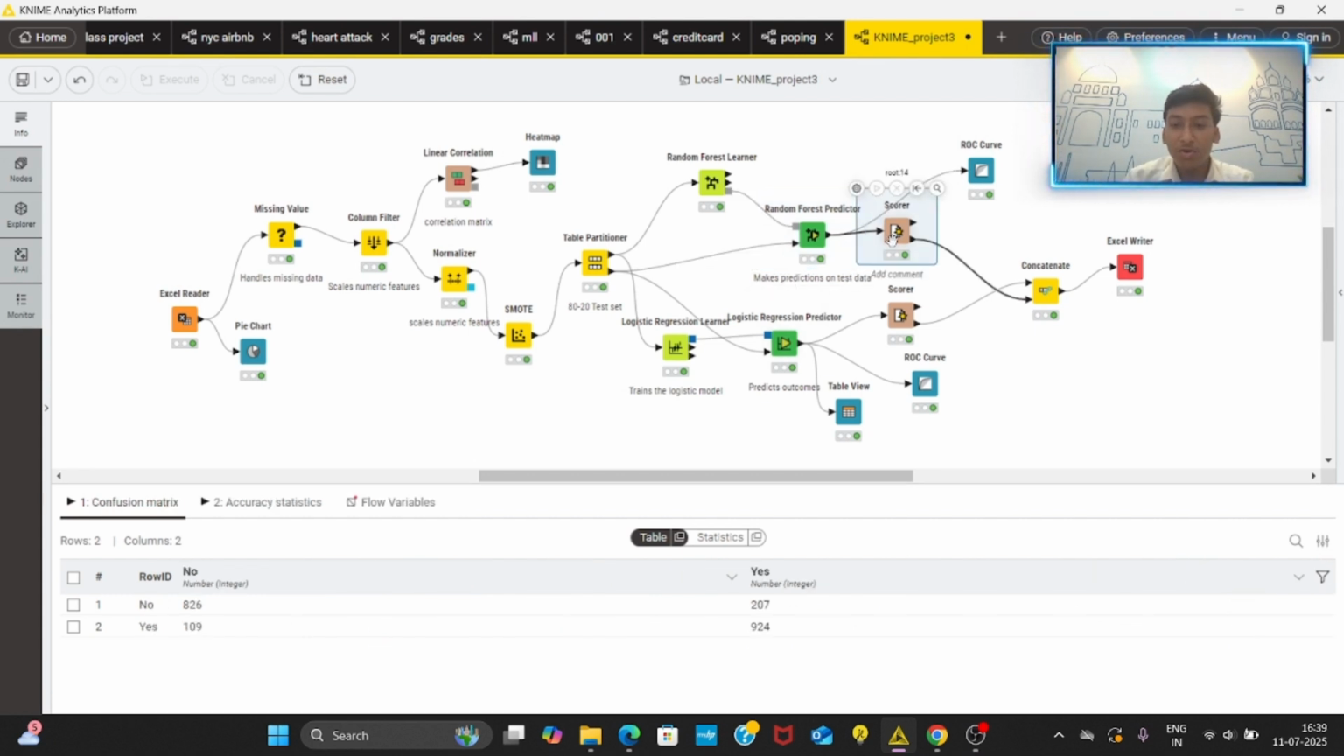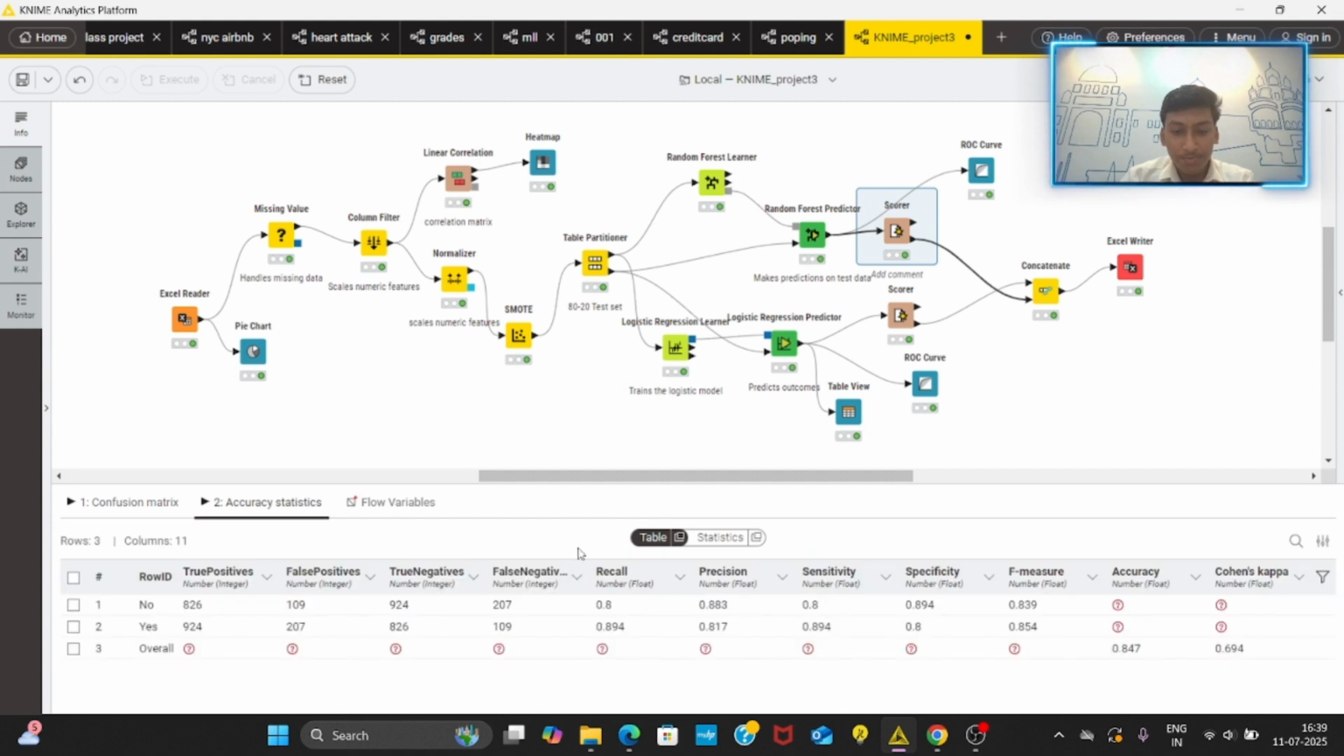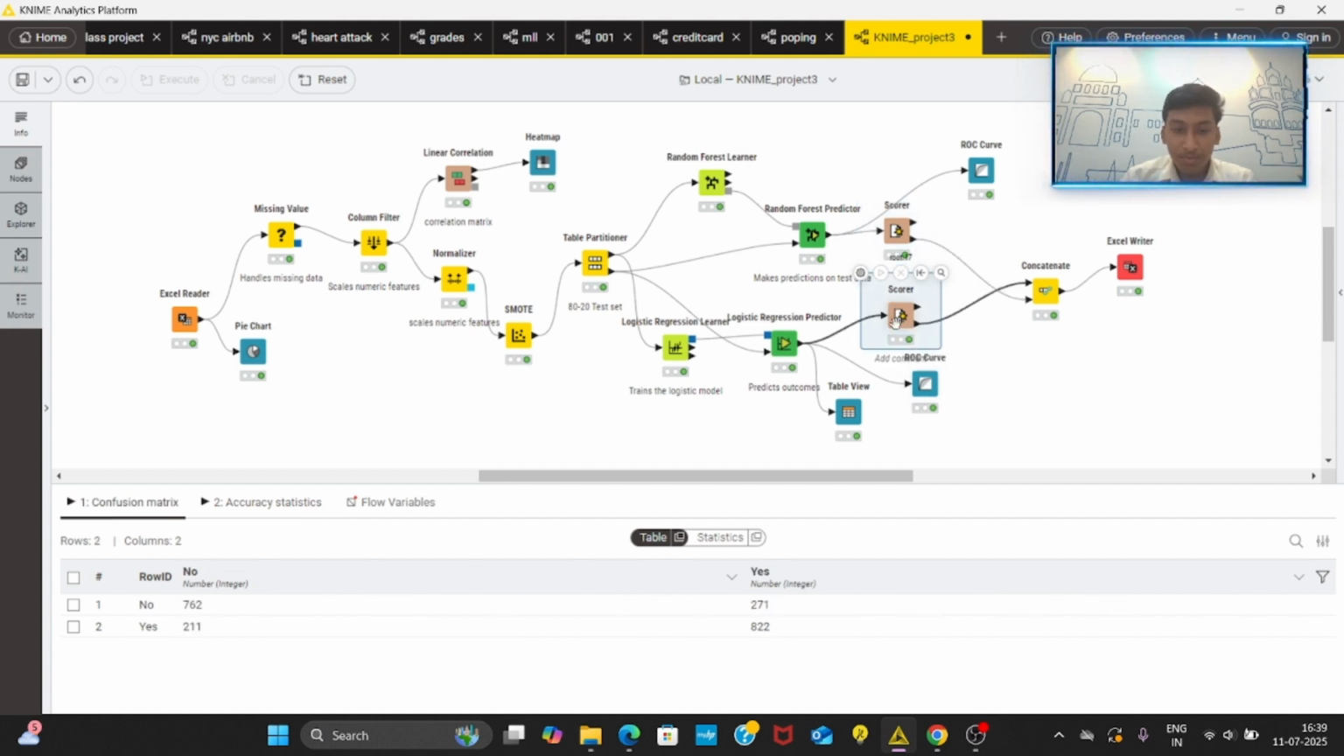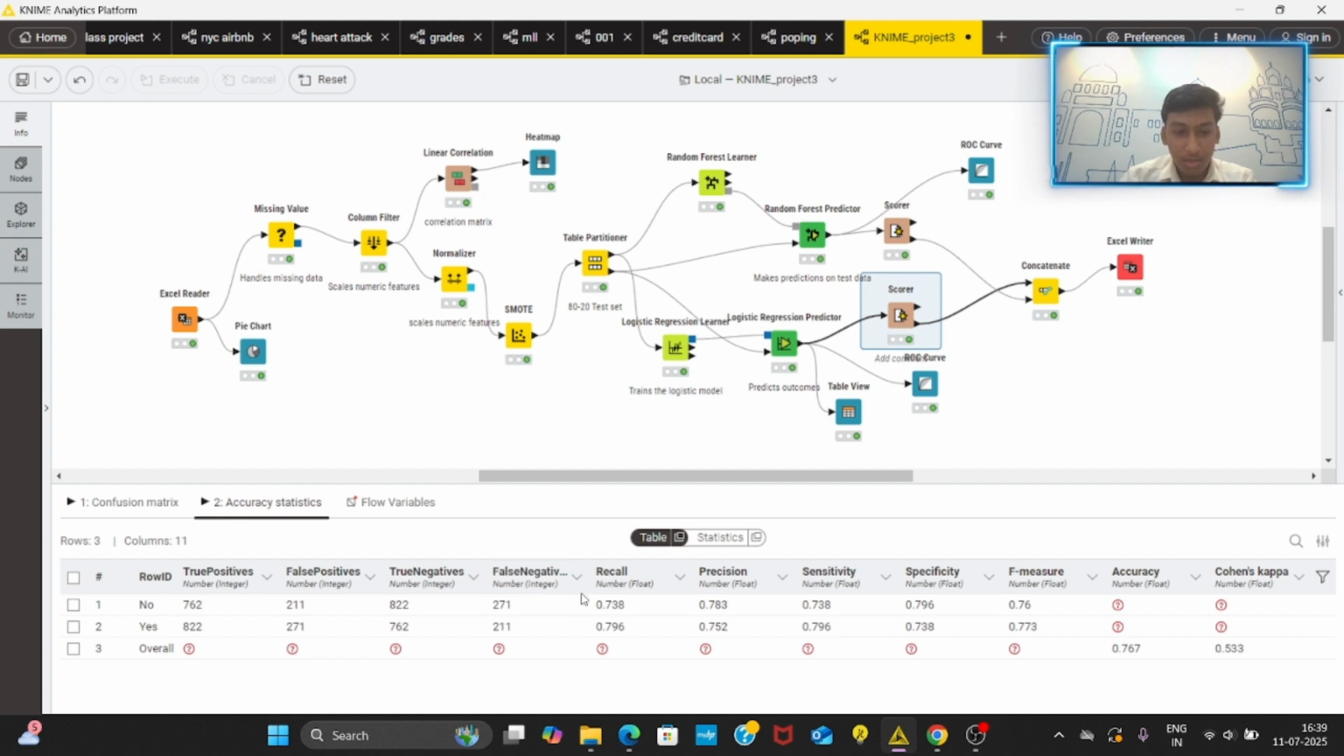Here is the random forest scorer table. Here the random forest precision, and here the random forest F-measure, and here the accuracy. Then we are going to the logistic regression scorer. Here the logistic regression precision, here the logistic regression F-measure, and here the accuracy.